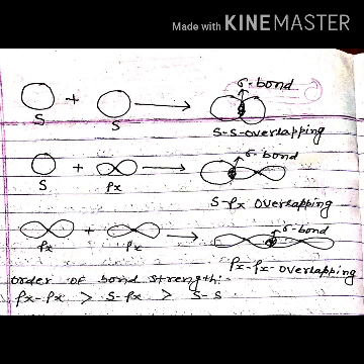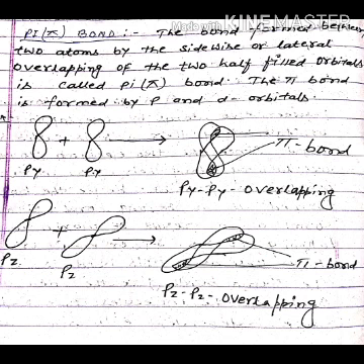Overlapping of s and s is called s-s overlapping to form sigma bond, overlapping of s and px orbital to form sigma bond, and overlapping of px and px orbital to form sigma bond.